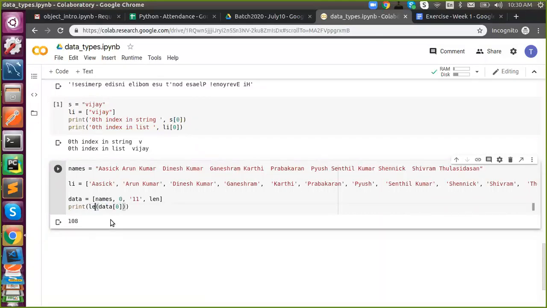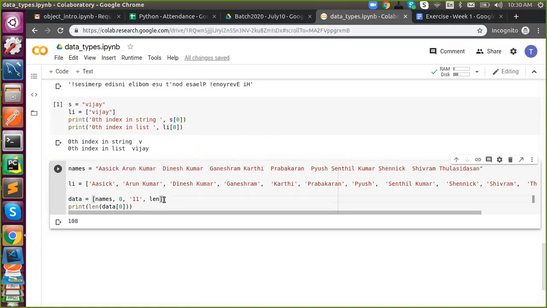So this is similar to len. Okay. So in a list you can write any type of object. That's why I kept a len. Got it? I said a list is a collection of objects. So you can keep any kind of objects. You can even keep a len inside, a list inside. Got it?